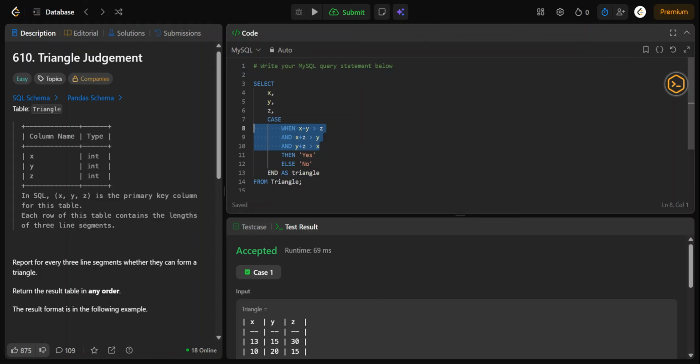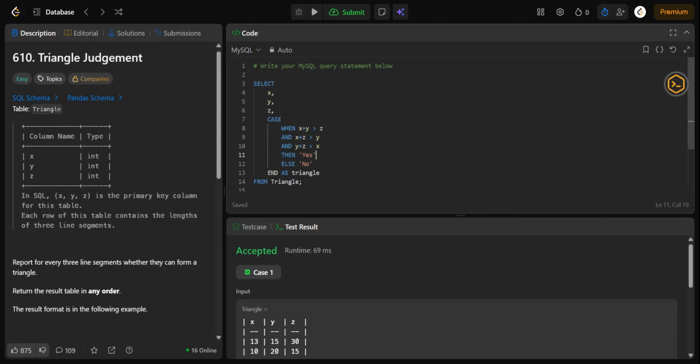Now here you can see one of the most important things you need to notice: the and operator. Why? Because every condition must be true. Even if one becomes false, SQL immediately returns no. It means all three conditions must be true, then we can return yes.